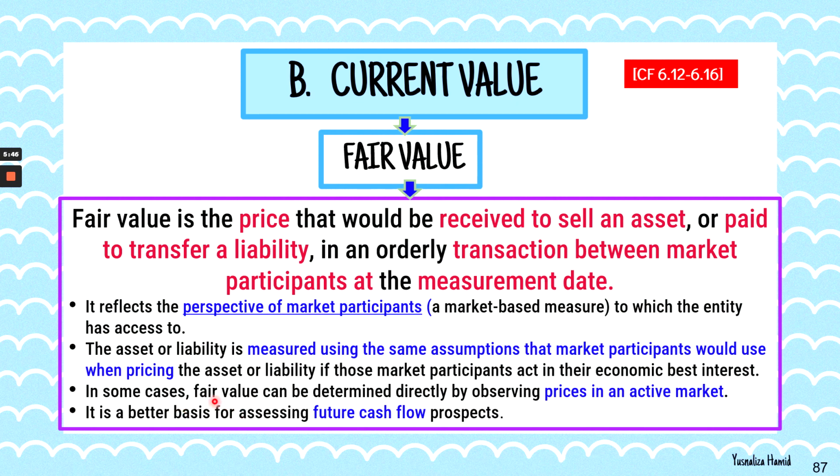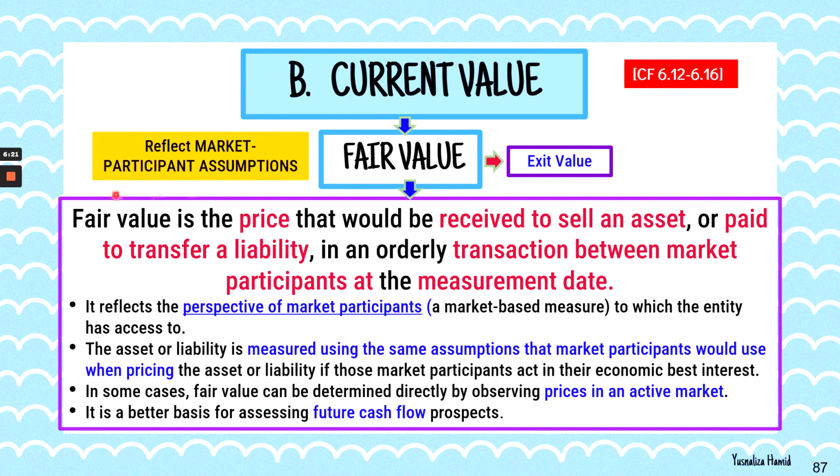As I mentioned just now, fair value can be determined directly, or by observing prices in an active market. And fair value is better for assessing future cash flow prospects. So under current value, the first option is the fair value. This is also known as exit value, because it reflects market participant assumption.